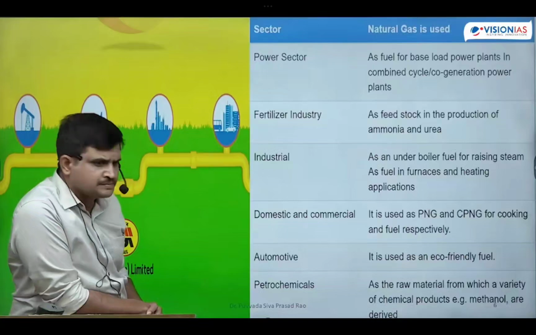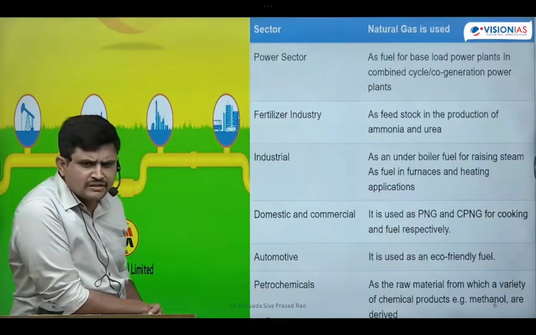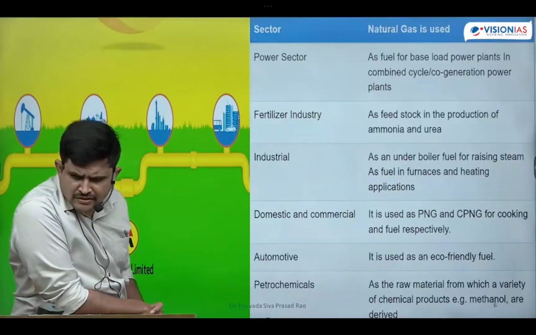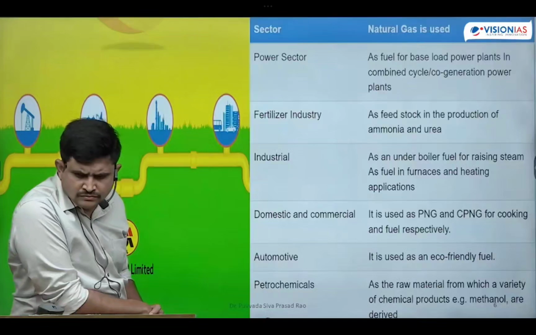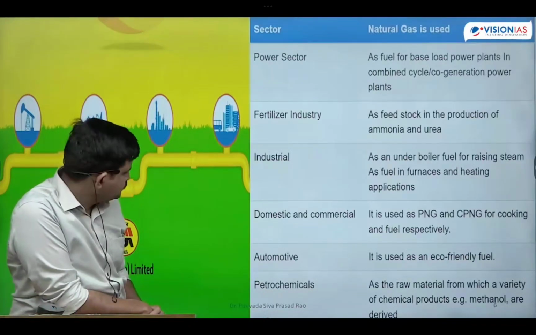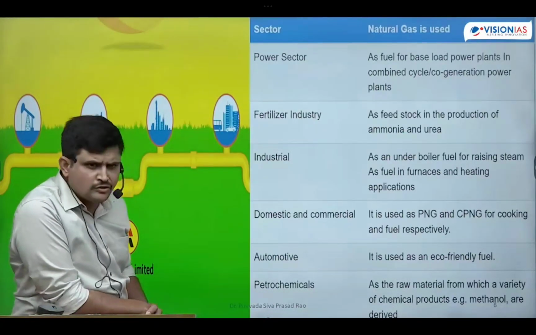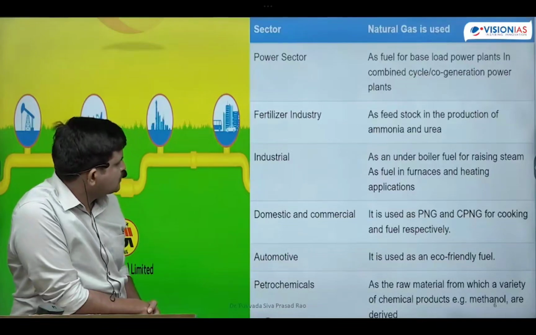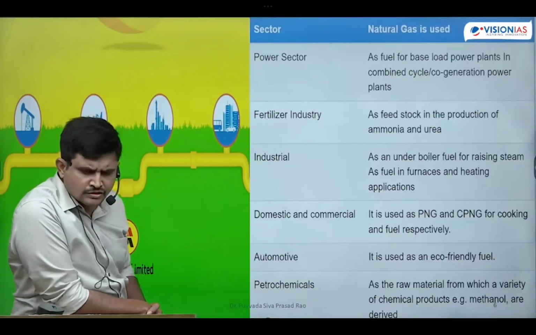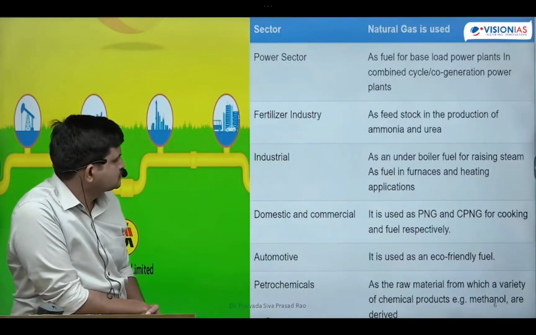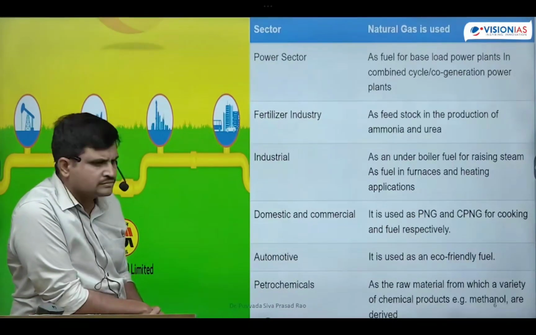Next one is, it is used as a green fuel in automobile industries. It can be used for domestic and commercial purposes. It is used in industries.